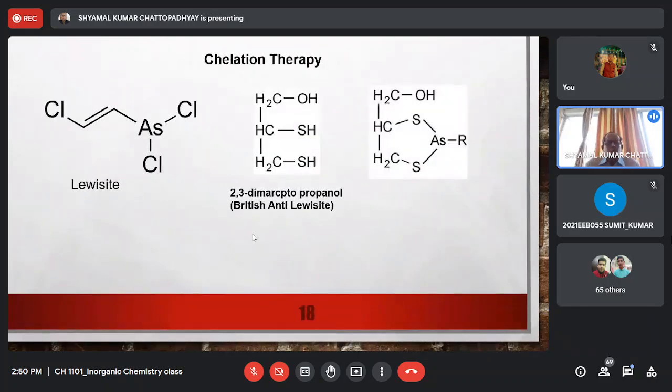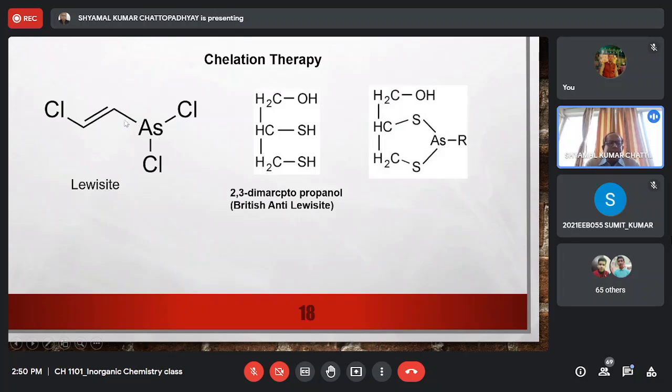So we shall go one by one to some very important chelating agents. The first chelation therapy was applied during the First World War, where the Germans were attacking with a kind of poison which is called Lewisite.